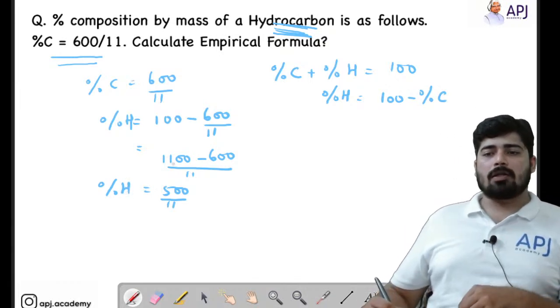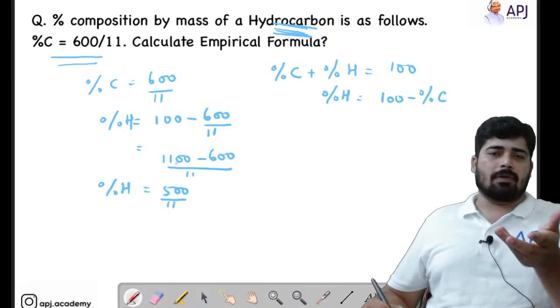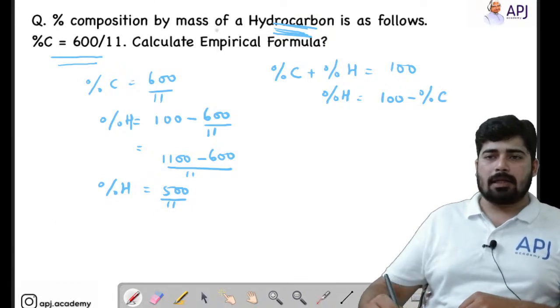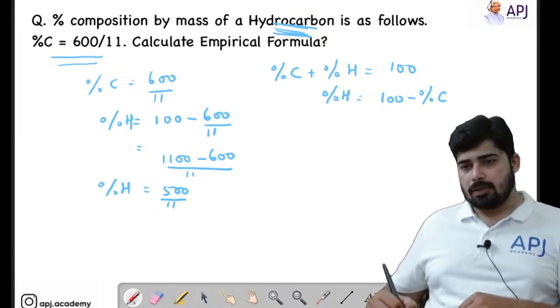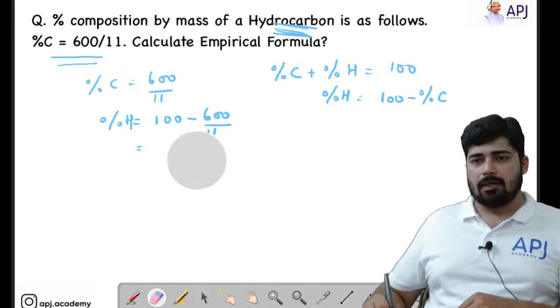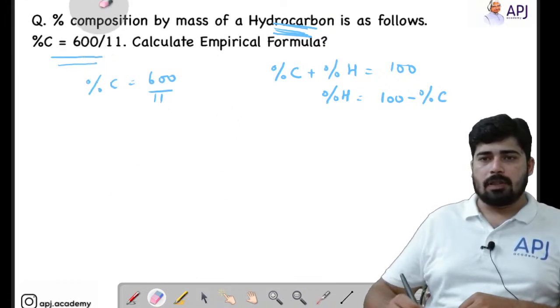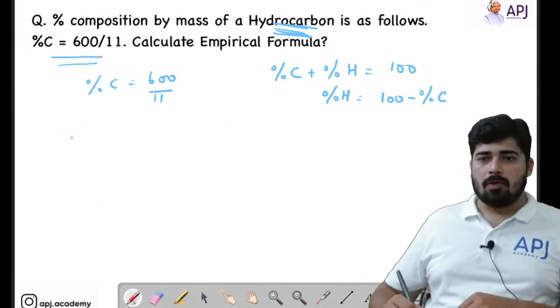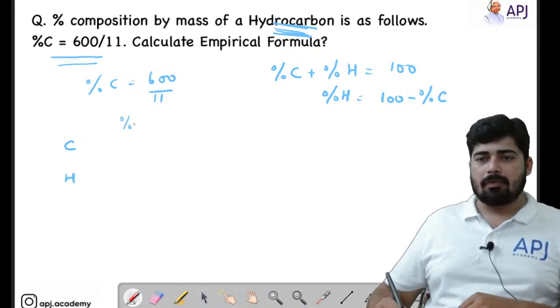Now we have the percentage carbon, which was already given, and the percentage hydrogen. Let me rub this off, because we do not have much space here. Hope this is clear for you. So now the elements are carbon and hydrogen. Their percentage weight is given as 600 by 11 and 500 by 11. Now we will find out the moles.